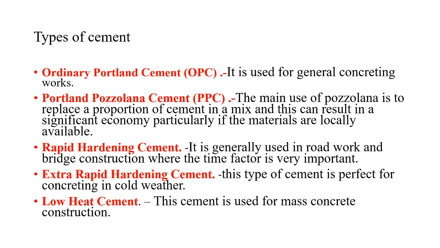Rapid hardening cement is generally used in road work and bridge construction where the time factor is very important. Extra rapid hardening cement is perfect for concreting in cold weather. Low heat cement is used for mass concrete construction.